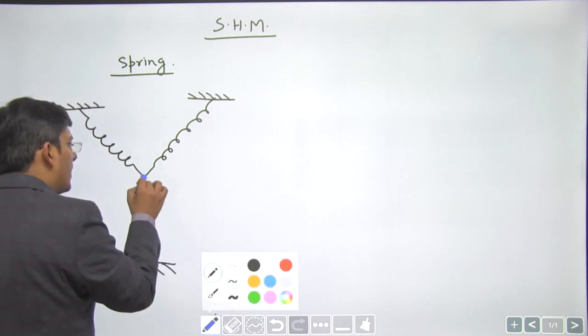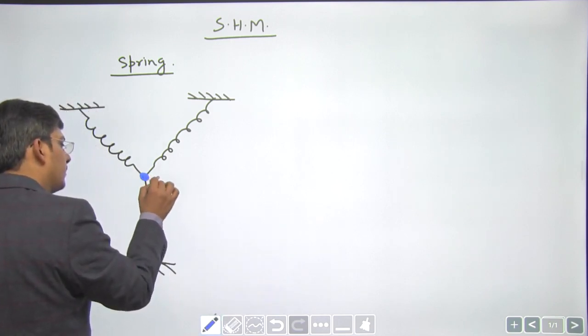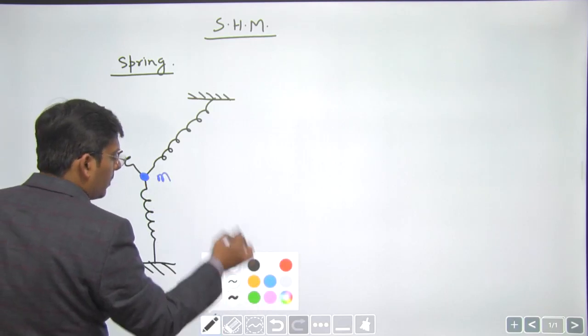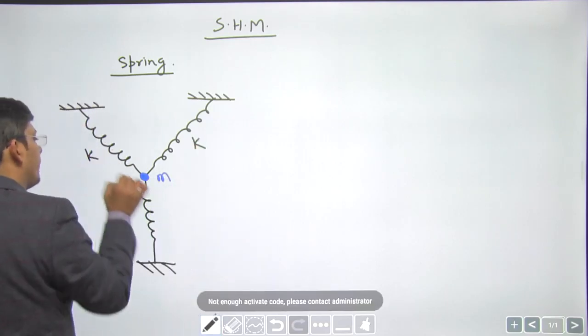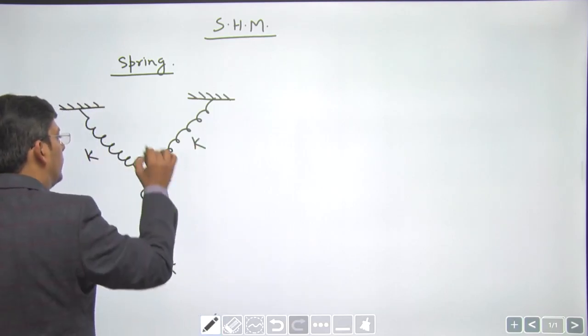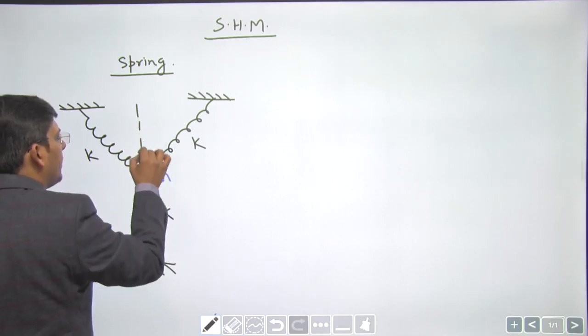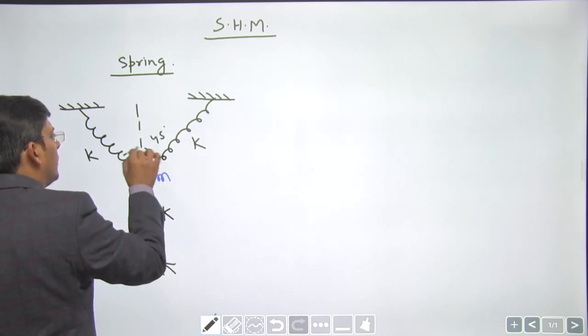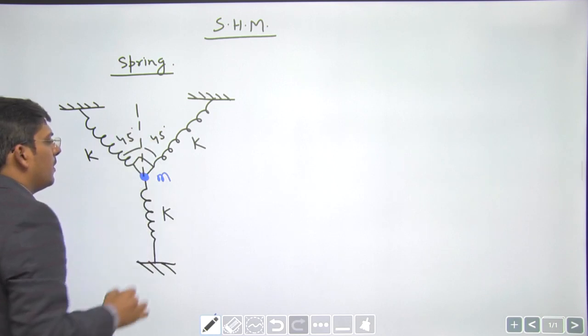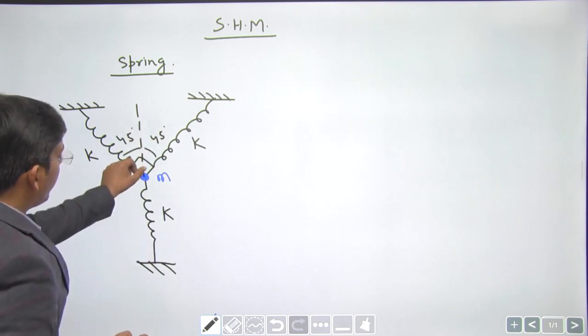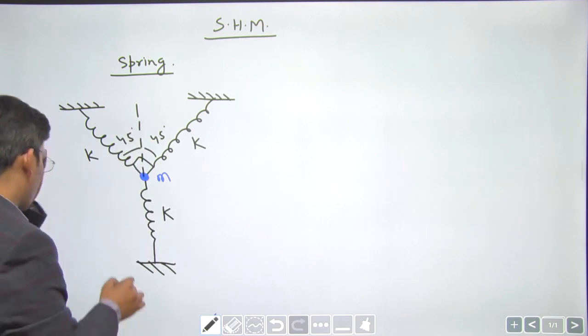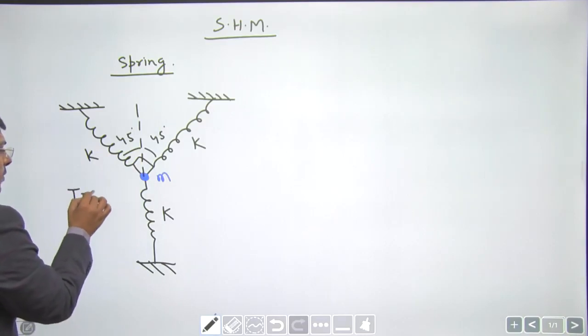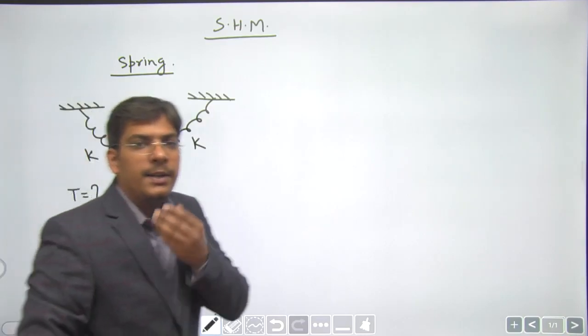There is a particle of mass m here. All the springs have spring constant K. The angle is 90 degrees, this is 45 degrees, and this is again 45 degrees. If the block is moved by some distance x downwards, you have to calculate the time period of oscillation after it is released. Right, dear students?